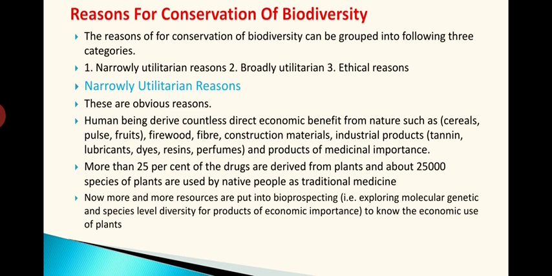Indirectly also we depend on nature for a lot of things. Human beings derive countless direct economic benefits from nature, such as cereals, pulses, fruits. So we are getting a lot of things from nature, and once it is extinguished, the access to such things will be lost permanently.